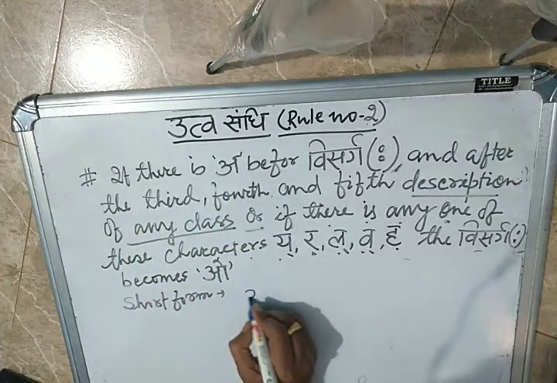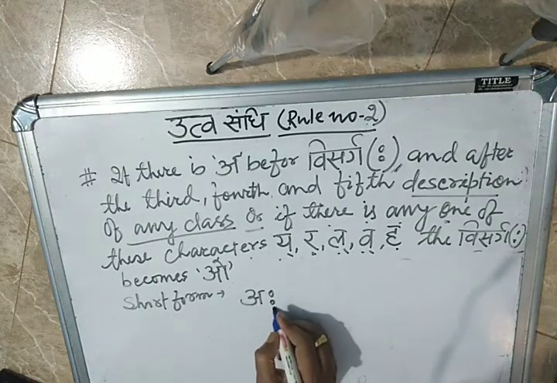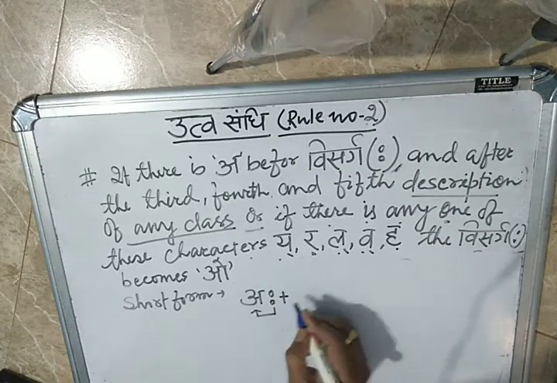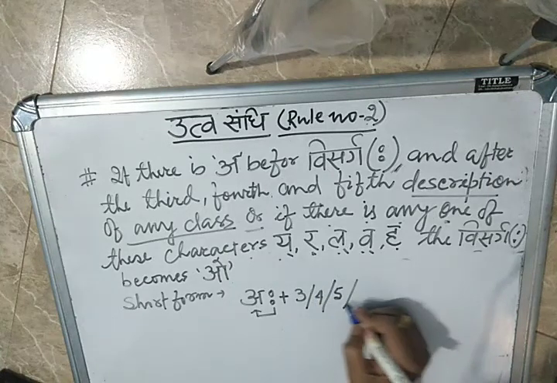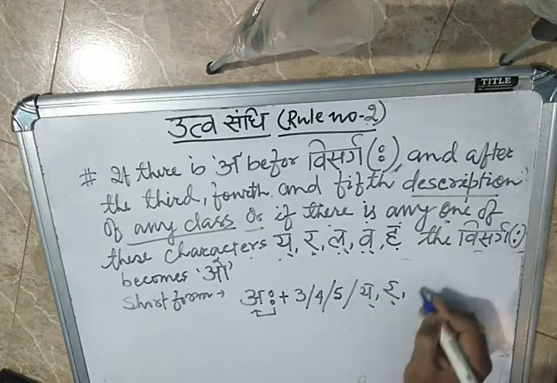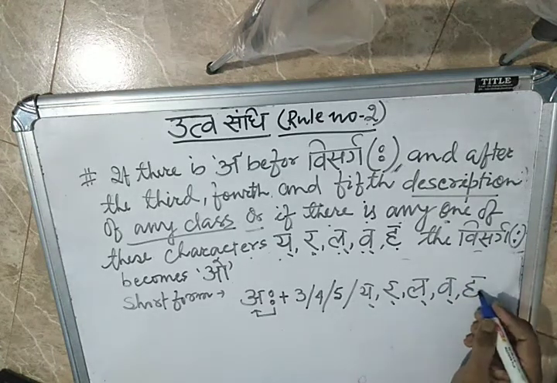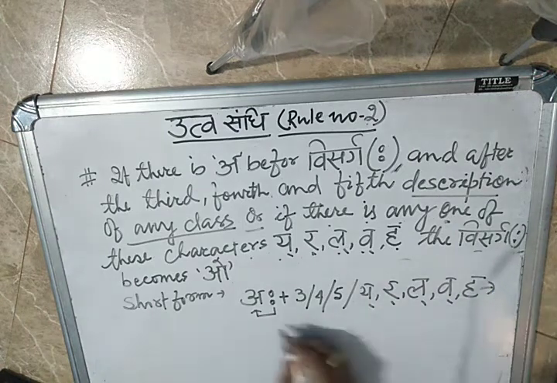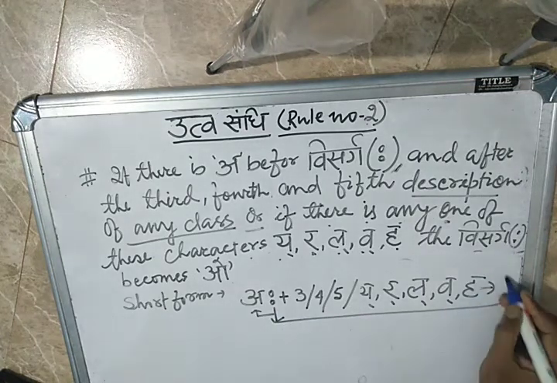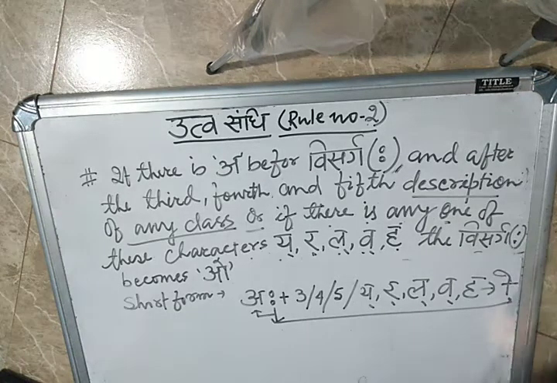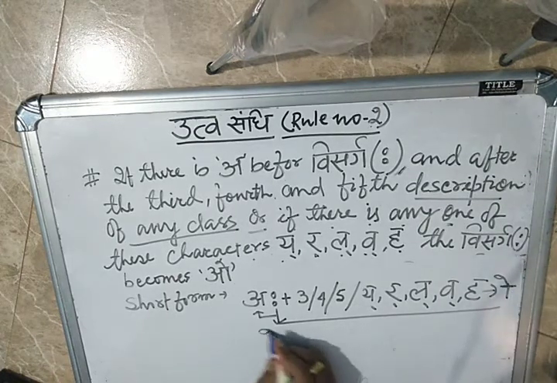If there is an a before visarga, and afterwards the third, fourth, fifth, or ya, ra, la, wa, and ha comes, then this visarga will be converted into the okar.